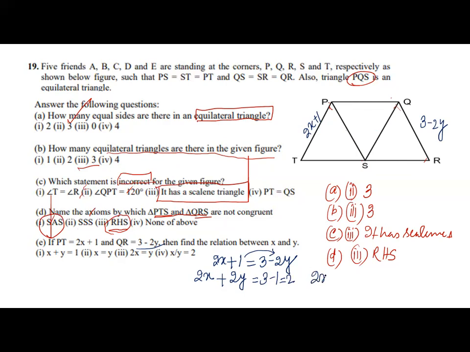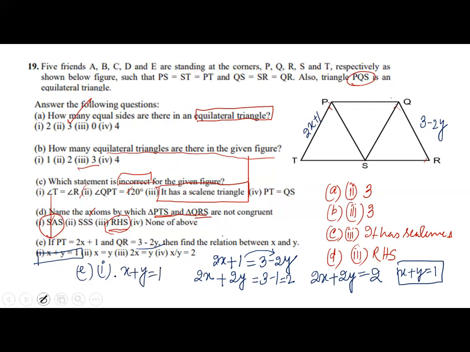So 2x plus 2y is equal to 2. Dividing throughout by 2, I'll get x plus y is equal to 1. Now you identify where the solution is. The solution is in the first option. Find the relation between x and y. So the answer E is 1, that will be x plus y is equal to 1. I hope you have understood.